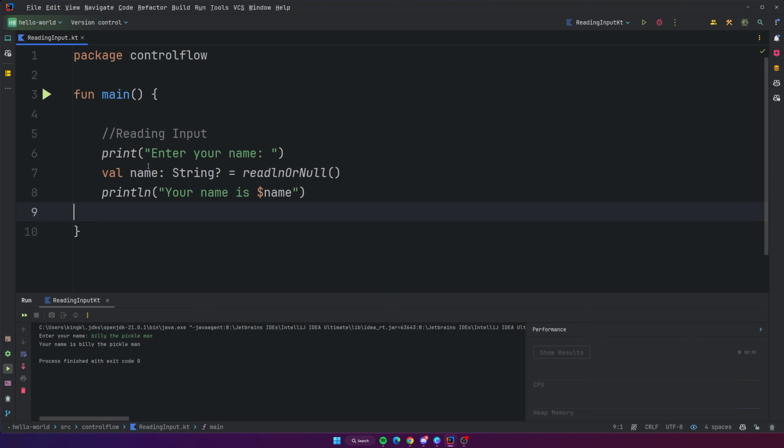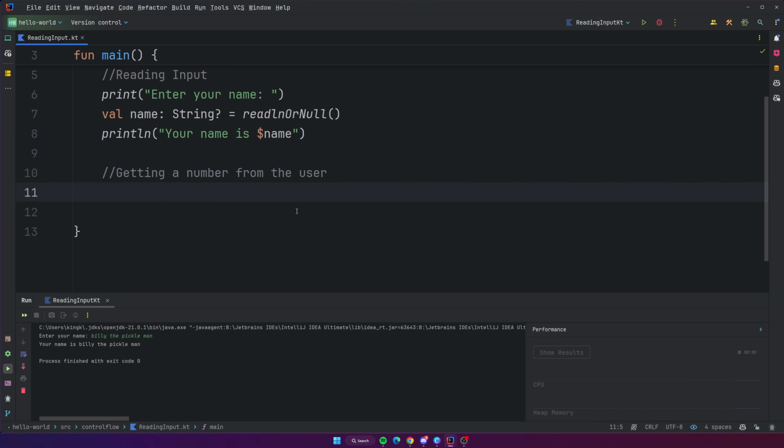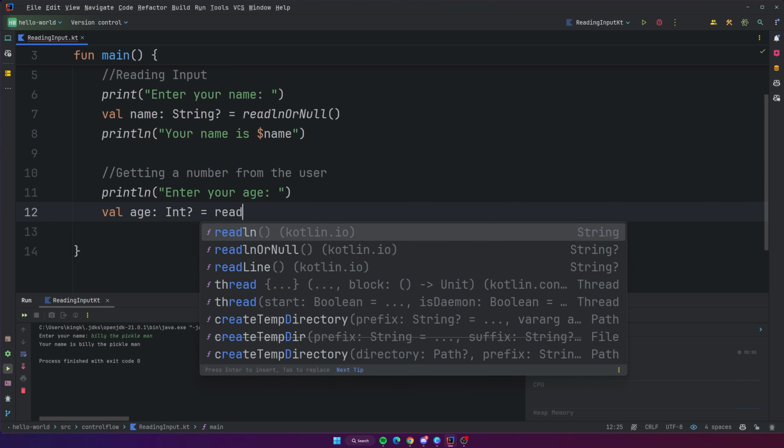And that's literally it. We're able to print out a message, which we already know how to do. But then after that, we read a line of input into a nullable string variable called name, and then we print it out just to verify what we read from the input. Pretty awesome, right? Something else that we can do is get a number from the user. Let's say that instead of their name, we also want to get their age, one of the basic things I always have in these programs. So we're going to say "enter your age," and then val age, a nullable integer, is equal to readLine or null.